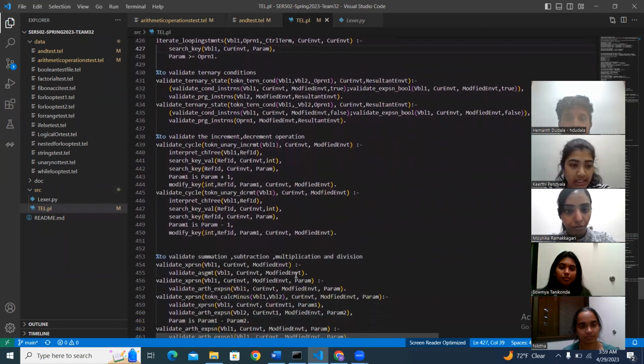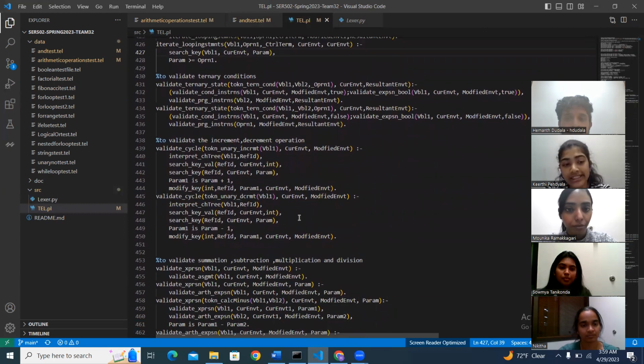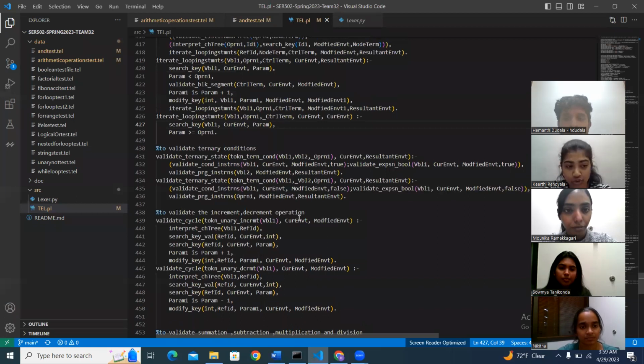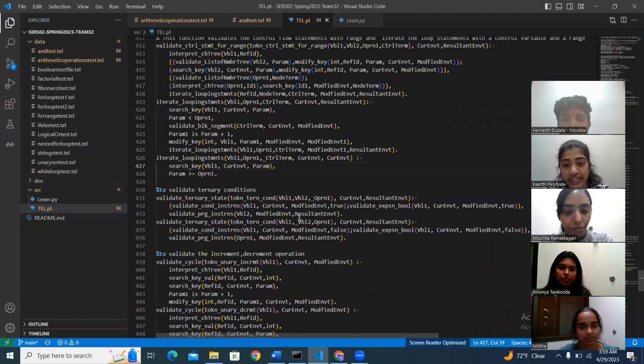And the next lines are for the range loop. This code defines two predicates, validate control statement for range and iterative looping statement. This predicate validates control flow statements that use a range and iterate over loop statements with a control variable and a range. Next will be continued by my friend Monica.